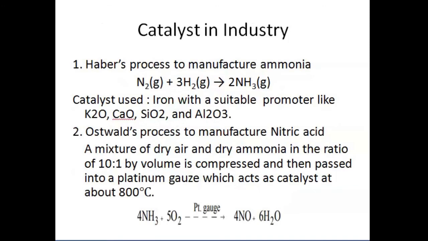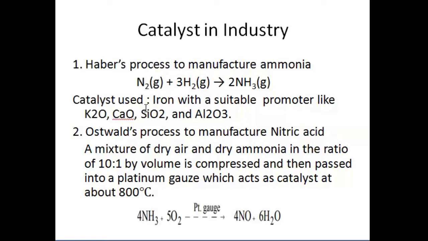How do we use catalysts in industry? The most important application of a catalyst in industry is in Haber's process. Haber's process is used to manufacture ammonia. For example, N2 plus H2 gives ammonia. The catalyst used in this reaction is iron with suitable promoters like calcium oxide, silicon oxide, and many more.